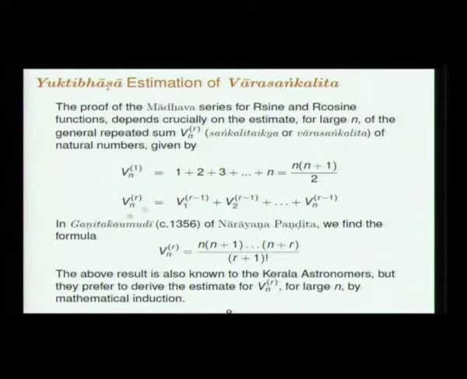How will it look? So in general the rth order repeated summation is the summation of the r minus 1th order from 1 to n. That is the definition of the Vara Sankalita, and as has been said repeatedly, this result was enunciated in Ganita Kaumudi of Narayana Pandita, that the rth order summation is this. And so how does it behave for large n?